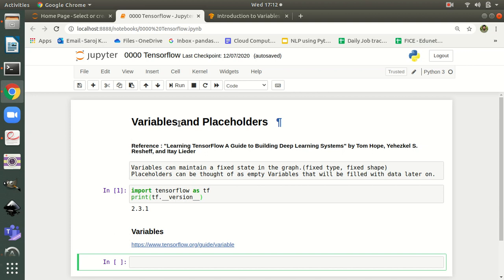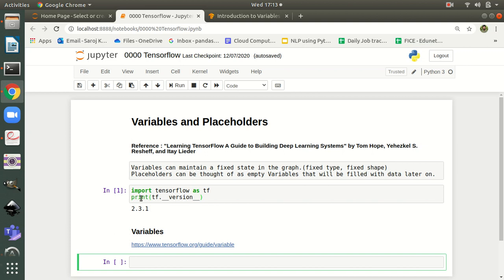But a placeholder can be thought of as a variable too. It is an empty kind of variable and its state is not fixed. That means the type and the shape of the placeholder are not fixed like your variables. Another thing is, in the case of a placeholder you can fill in the data at a later stage, but in the case of a variable the data needs to be filled in while you are creating it, right? So let's go and learn how to create a variable.